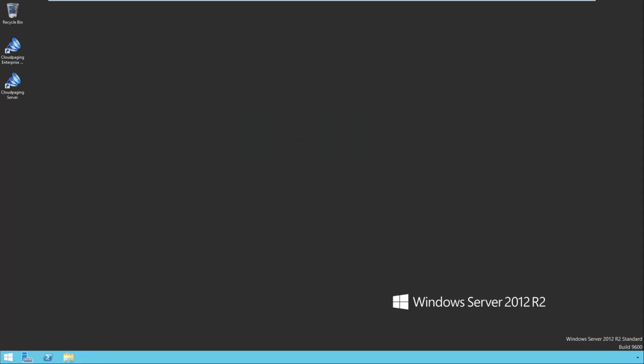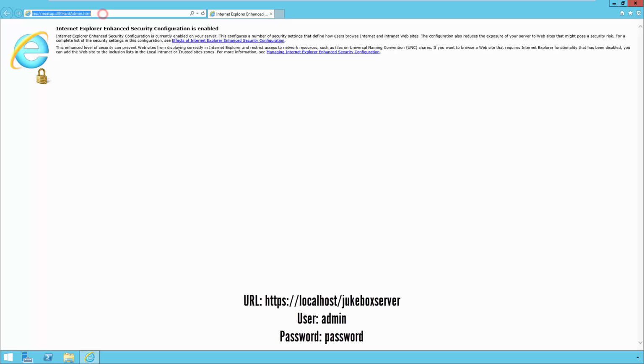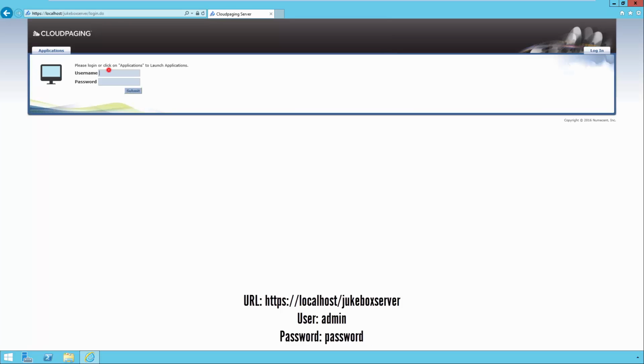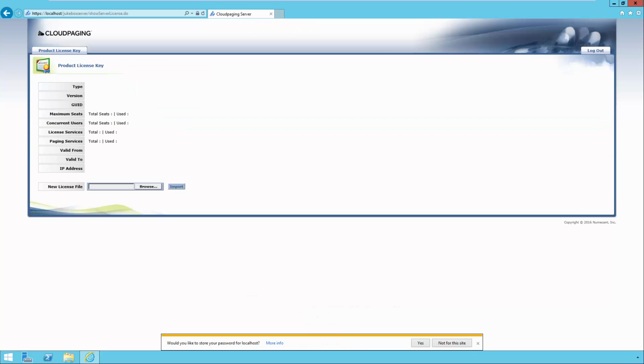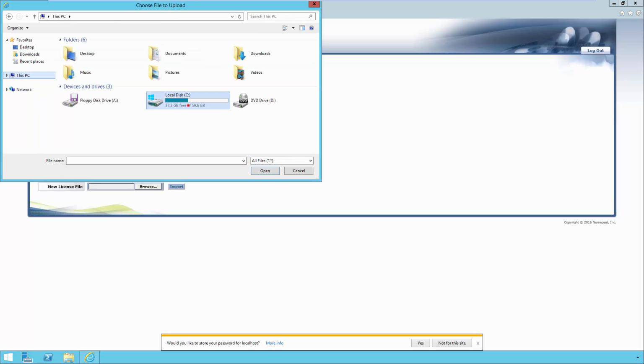The Cloudpaging server license must be installed to enable Cloudpaging Server Administrative Console and Cloudpaging Server Enterprise Portal. To access the admin console, open a browser to https://localhost/jukeboxserver. Log in with the user ID of admin and the password of password. Browse to the location of the license file and import it. The information should update to show a valid license key.